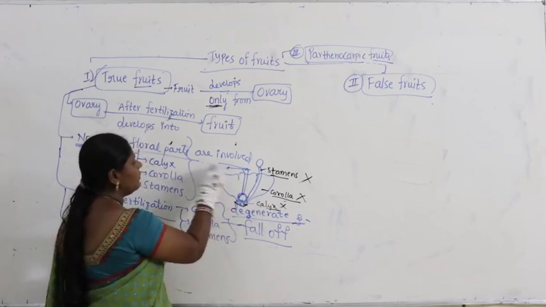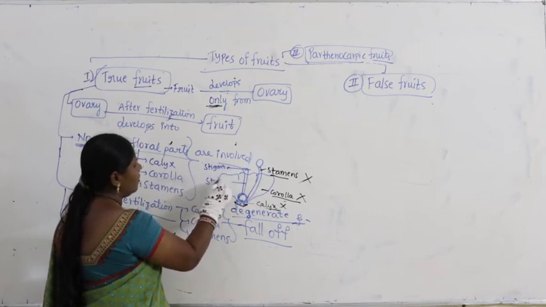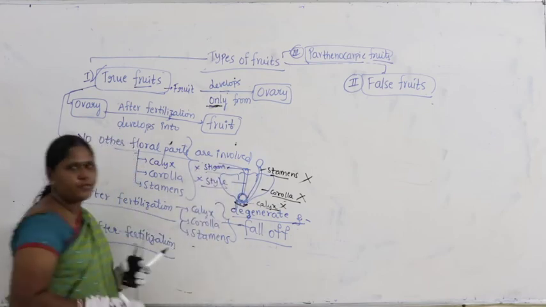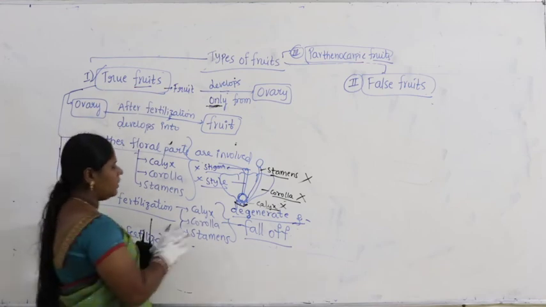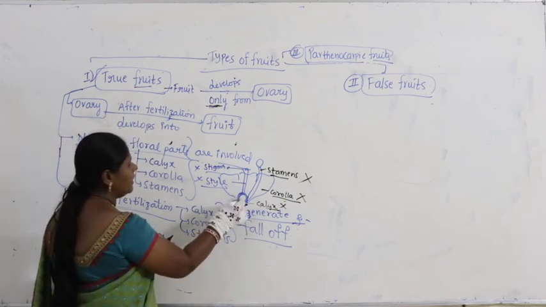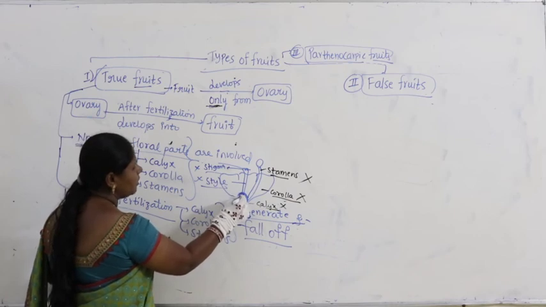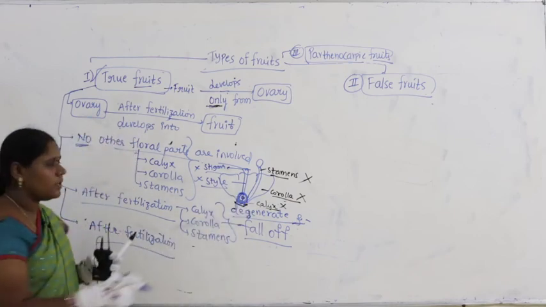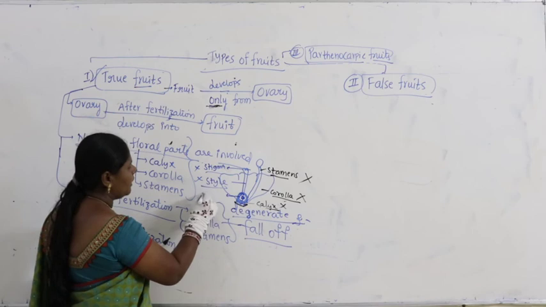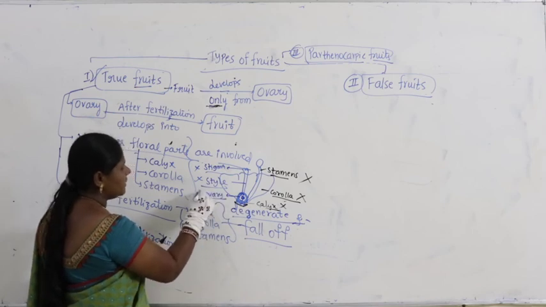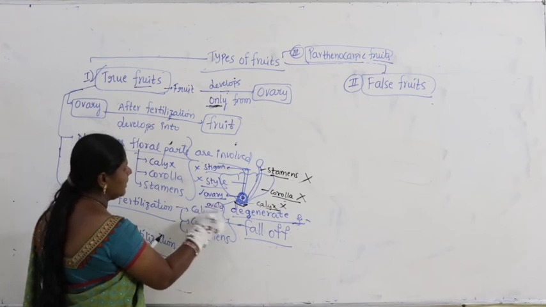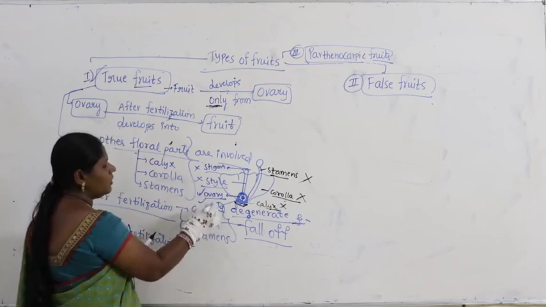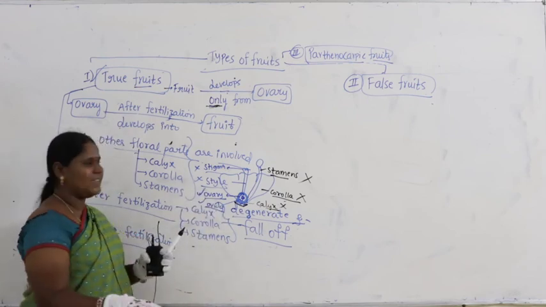In this, even the stigma and style will also fall off. They become dry and they will fall off. What is left here? Only the ovary. So ovary contains what? Ovules. So what I have drawn here is nothing but ovary. Ovary is present. Inside ovary what is present? Ovules are present after fertilization.